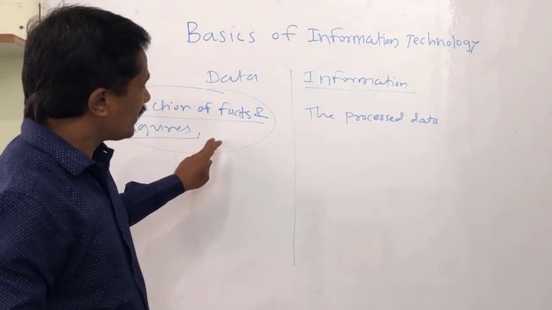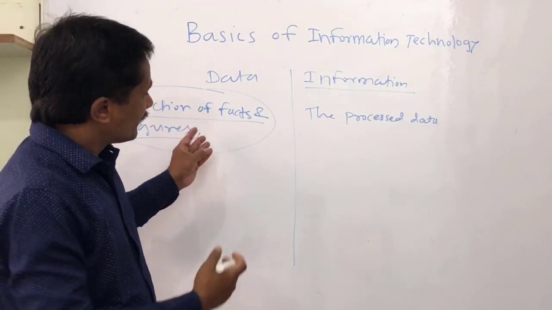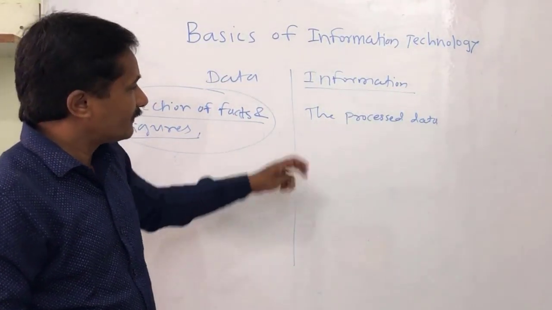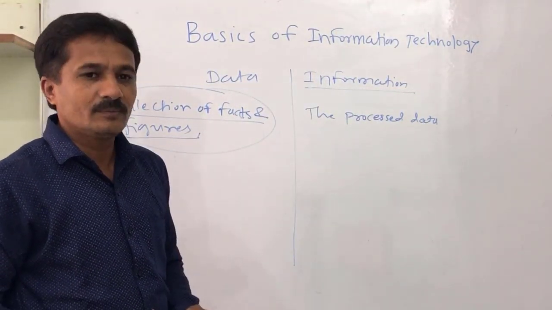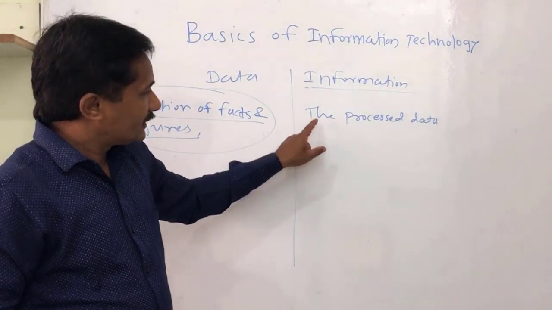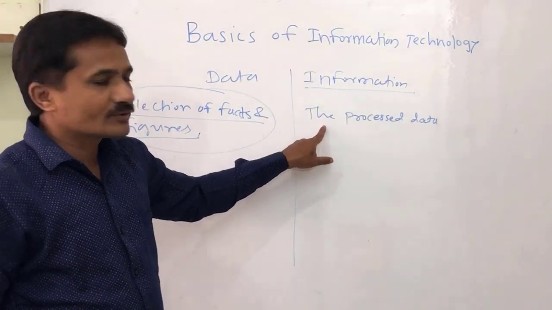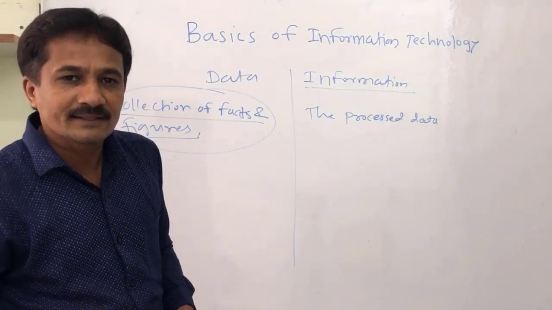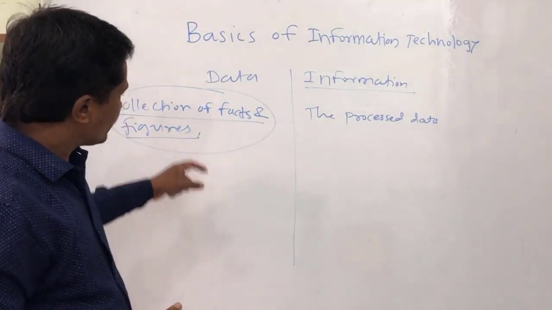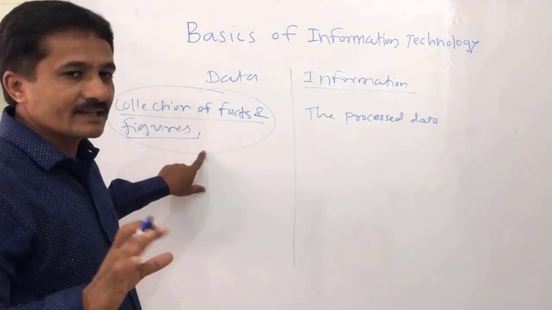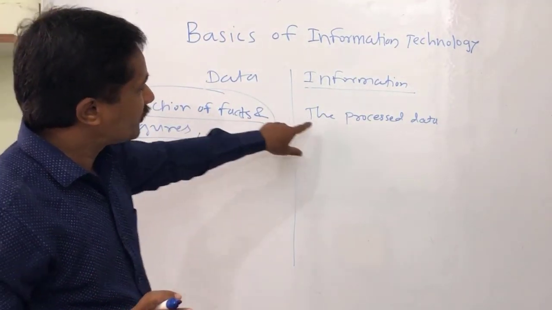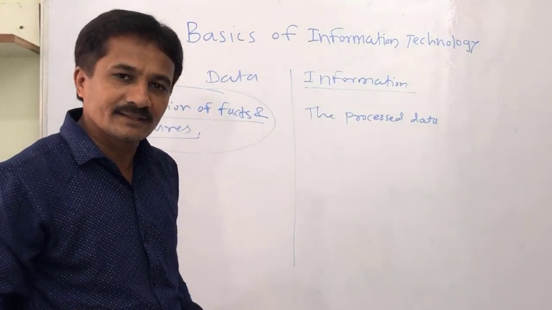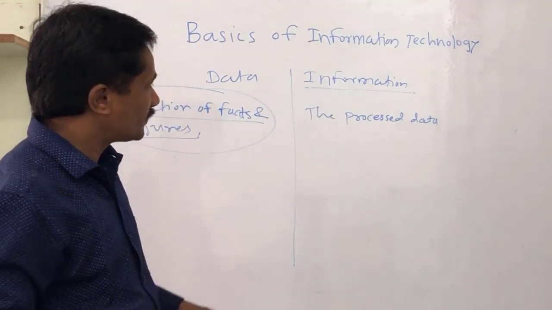Information is the processed data. On information you can take the decision. Data is just like the raw material, information is the finished goods.